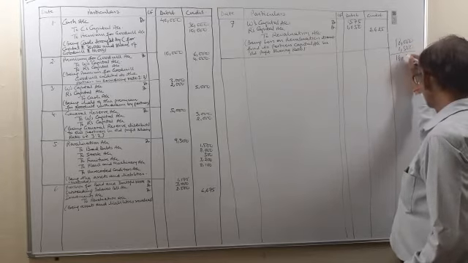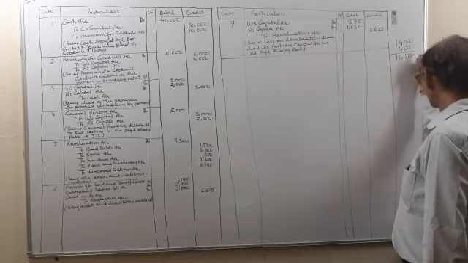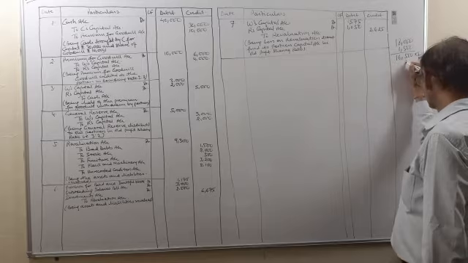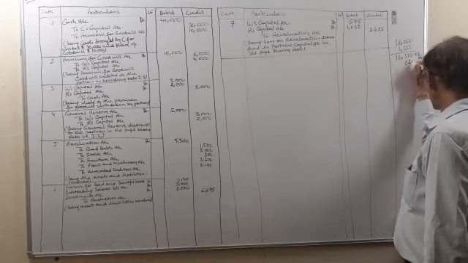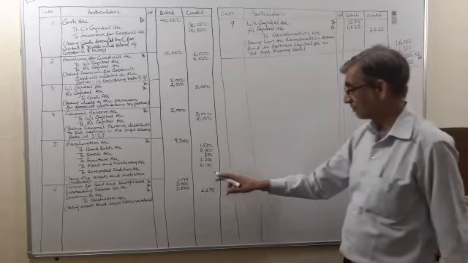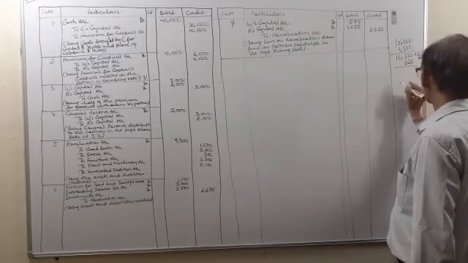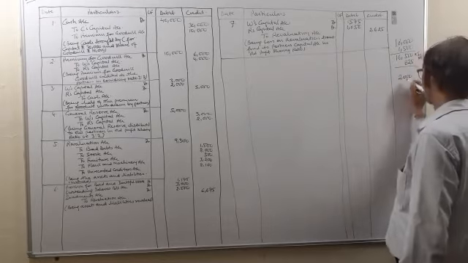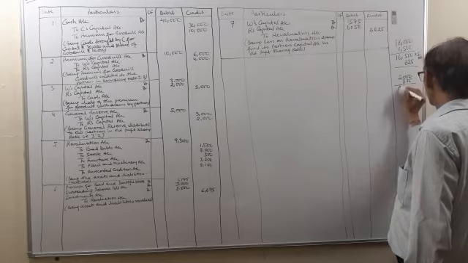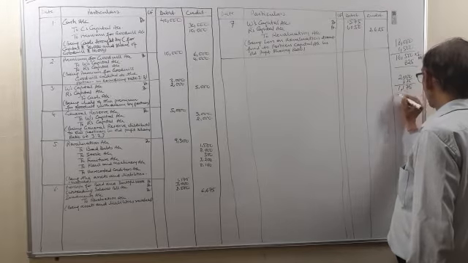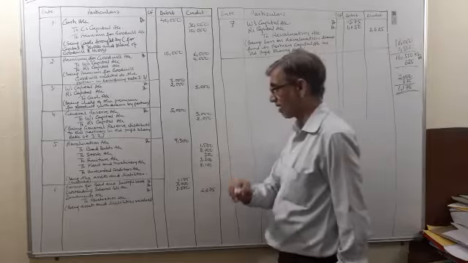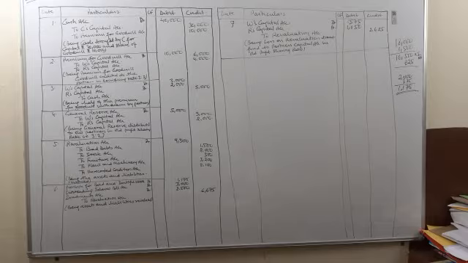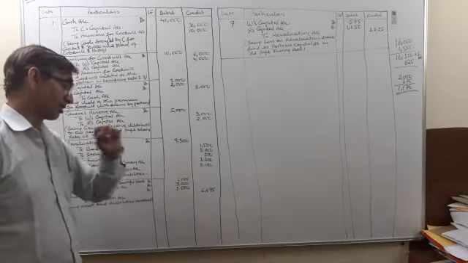Balance left is 16,500 and on this 16,500, 5% was the provision for bad and doubtful debt. That comes to 825. So that 825 was shown over here. 2,000 was the provision given in the balance sheet minus 825. It comes to 1,175. This 1,175 will be debited because the liability is decreasing.